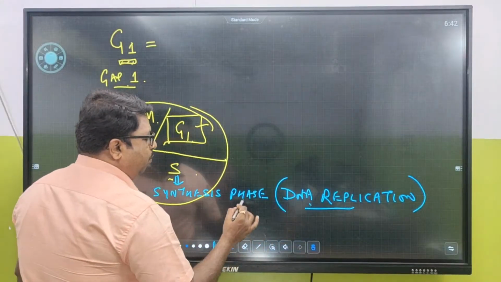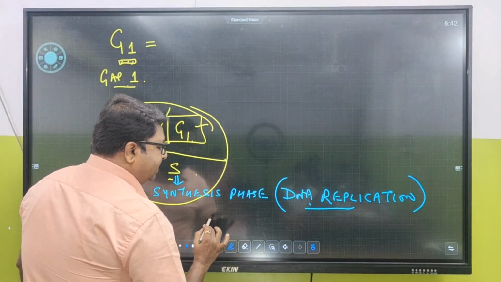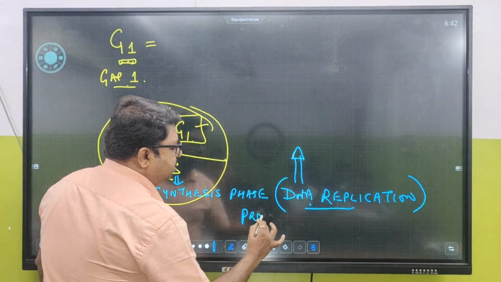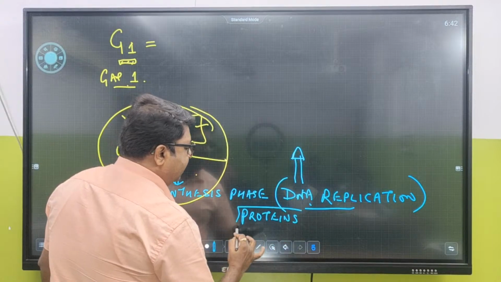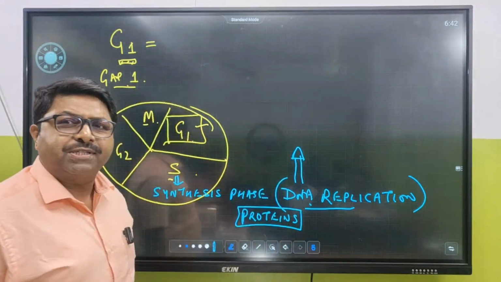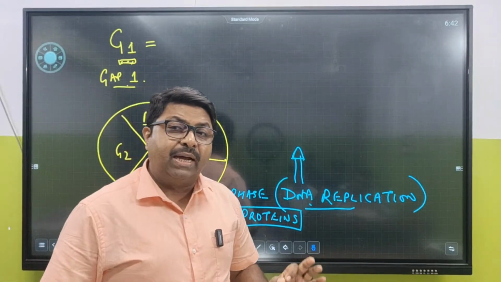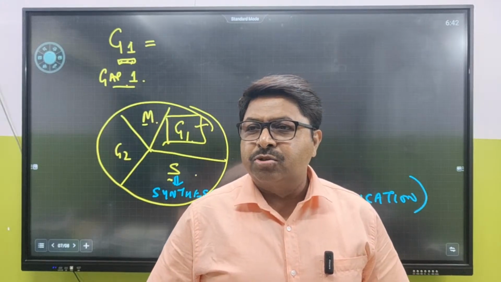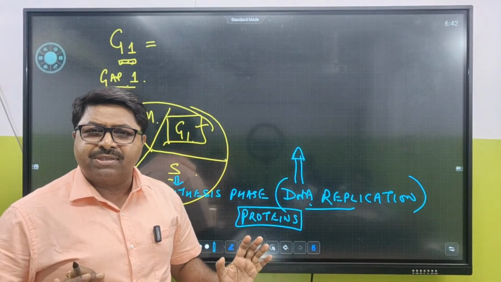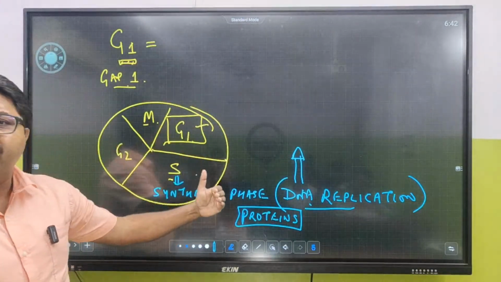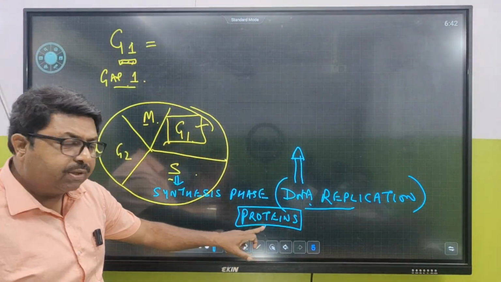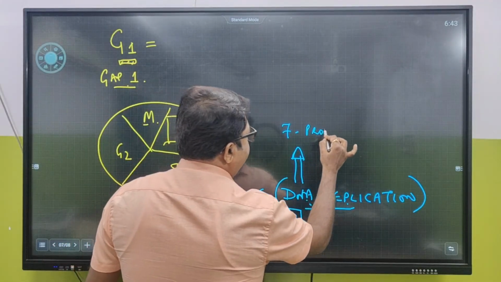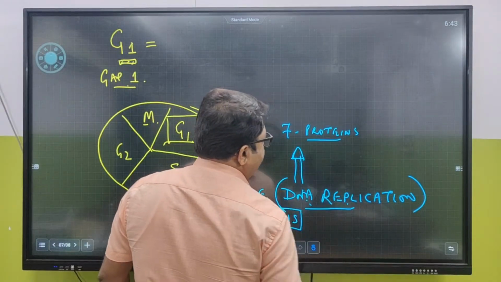Now, DNA replication के लिए what are required? What is the enzyme required? There are 7 types of enzymes, 7 types of proteins which are required, and majority of the enzymes are proteinaceous in nature, except ribozyme, which is non-proteinaceous. And we have done this in biomolecule topic. हमने इसको biomolecule topic कवर कर लिया था कि non-proteinaceous enzymes are ribozymes, but majority of the enzymes are proteinaceous in nature. So replication of DNA के लिए 7 proteins लगते हैं, 7 enzymes लगते हैं.